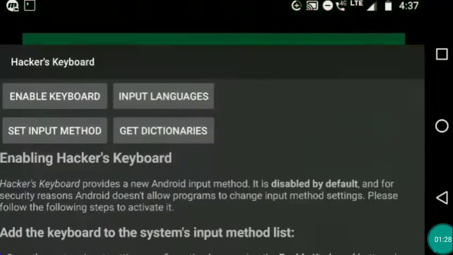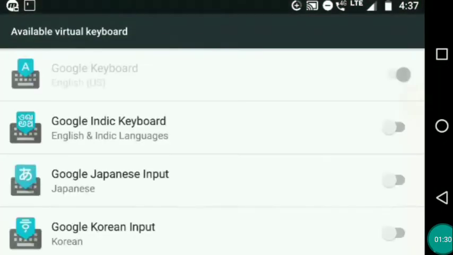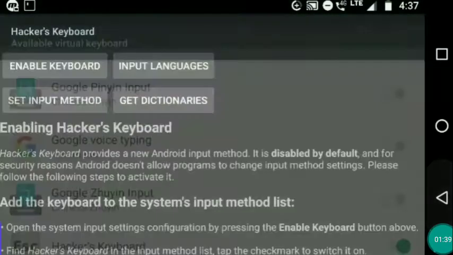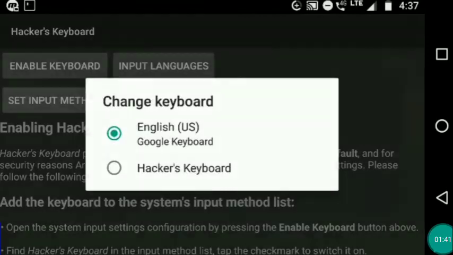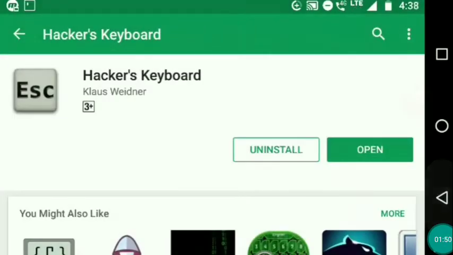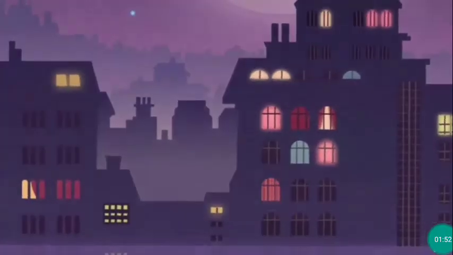After installing, open it and click on Enable Keyboard. You will see many options here. Scroll down. You will find Hacker Keyboard. Enable it. Now come back and set input type as Hacker's Keyboard. Now the keyboard is ready to use. It has all the functionalities which are present on desktop keyboard.